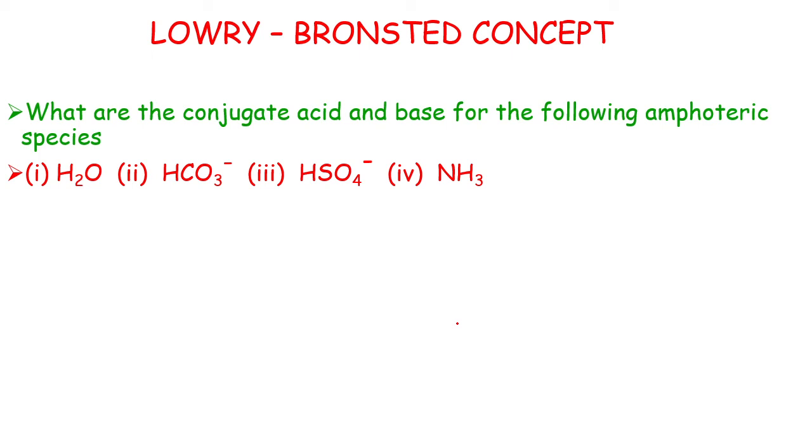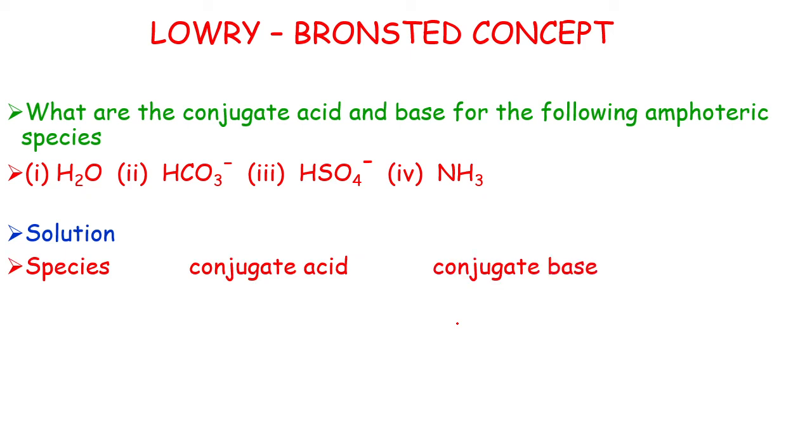They are asking the conjugate acid and base for the following amphoteric species. Okay, now let us see the solutions. Here we write the species given in the question: water, bicarbonate ion, bisulfate ion, and ammonia. Then we have to write the conjugate acid and the conjugate base.